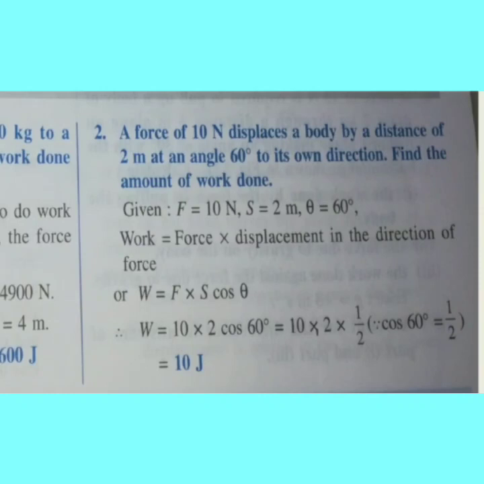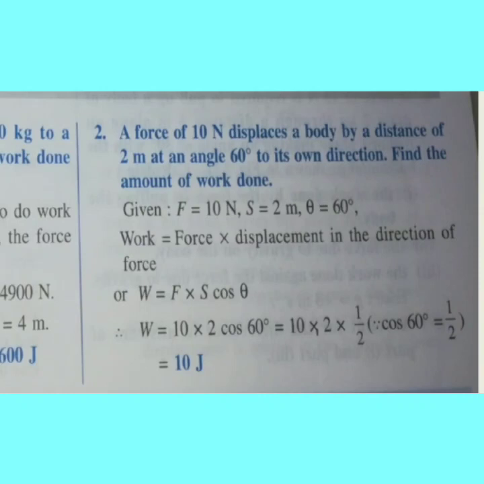Clear? 10 Newton is the force, it displaces a body by a distance S of 2 meter, at an angle of 60 degree to its own direction. So find the amount of work done.